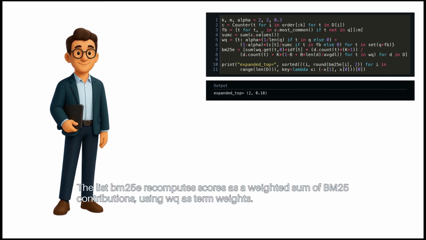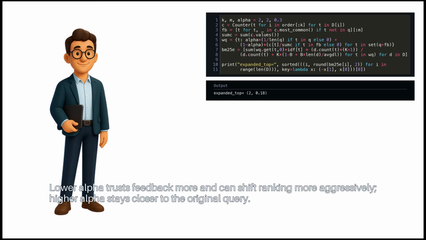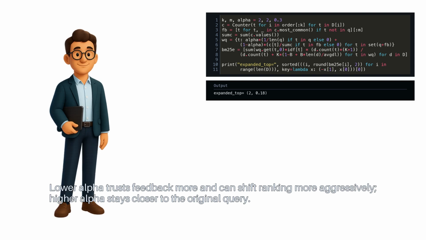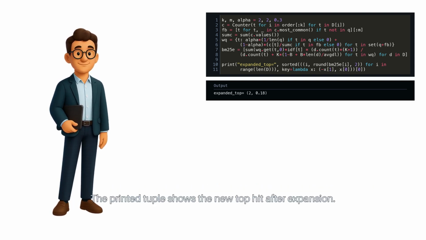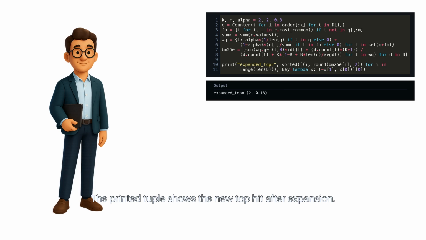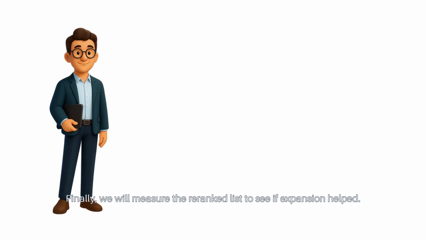The list BM25E recomputes scores as a weighted sum of BM25 contributions, using WQ as term weights. Lower alpha trusts feedback more and can shift ranking more aggressively. Higher alpha stays closer to the original query. The printed tuple shows the new top hit after expansion. Finally, we will measure the re-ranked list to see if expansion helped.